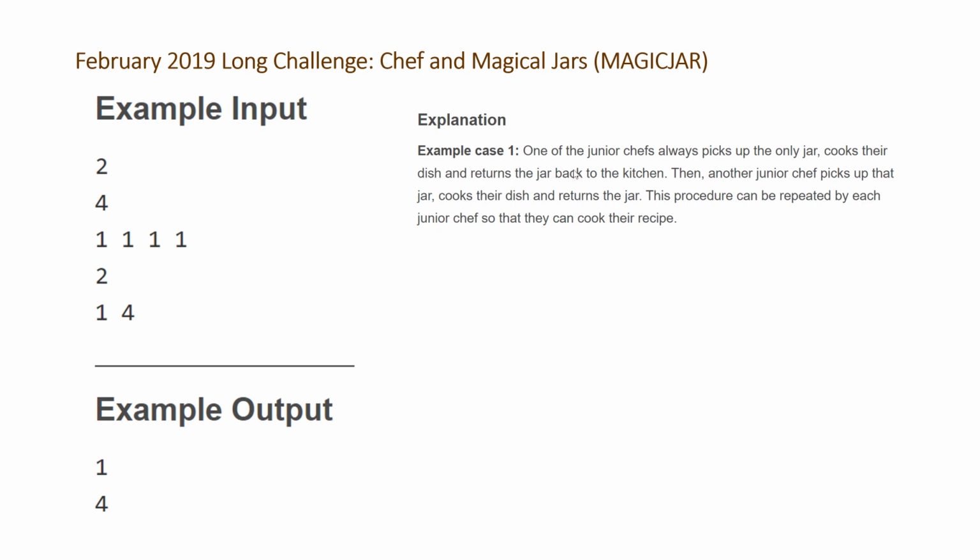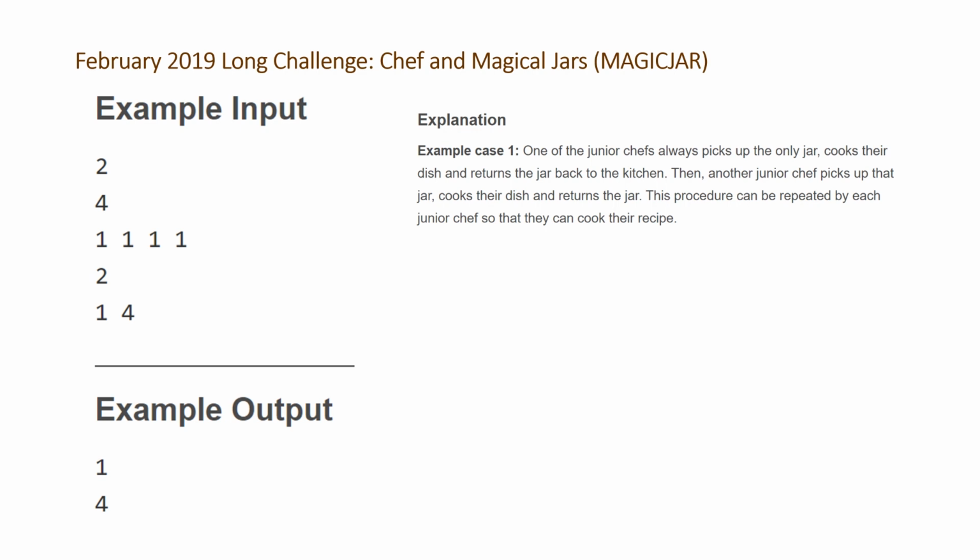For the first case, it says one of the junior chefs always picks up the only jar, cooks their dish, and returns the jar back to the kitchen. Then another junior chef picks up the jar, cooks their dish, and returns the jar. This procedure can be repeated by each junior chef so that they can cook their recipes. What's not explicitly clear in this explanation is that there's sort of an evaluation that happens when all of the jars are picked up.